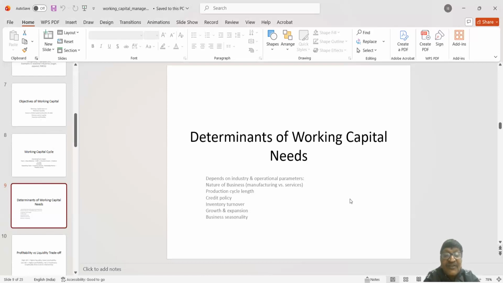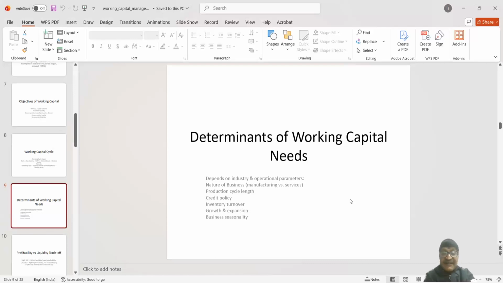And in this cutthroat competitive environment of business, when we all prefer to go for buying on a credit basis, customers will be happy to get a longer credit period, right? So in that case, it depends on the company's policy, what they will follow. So these are very important parameters for determining the working capital requirement.